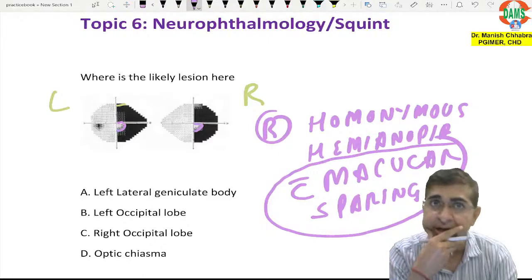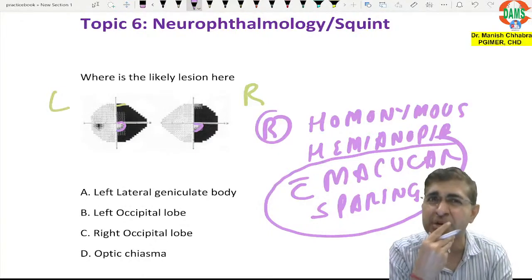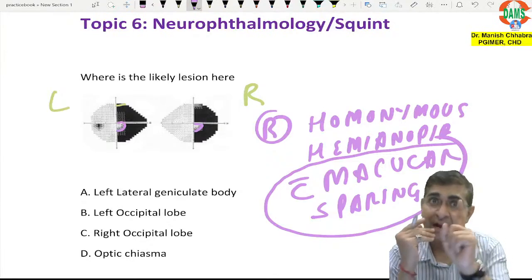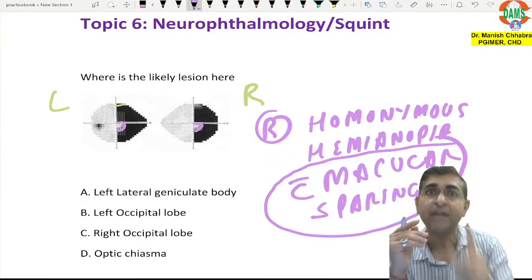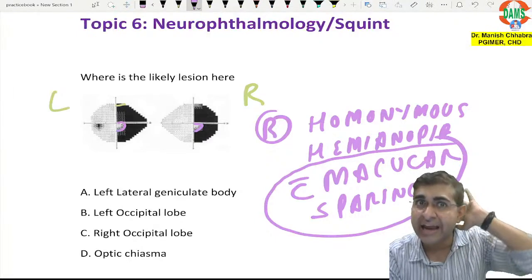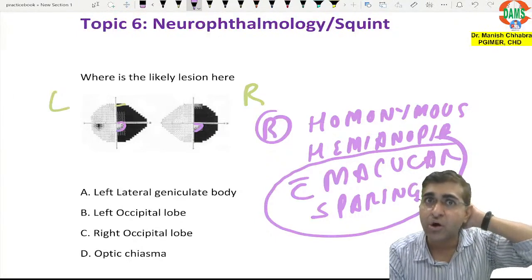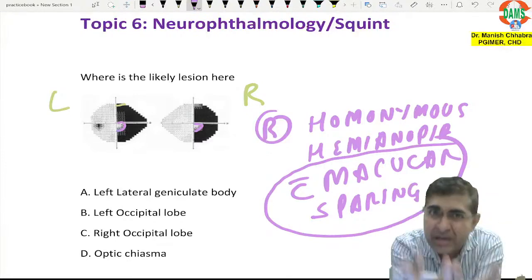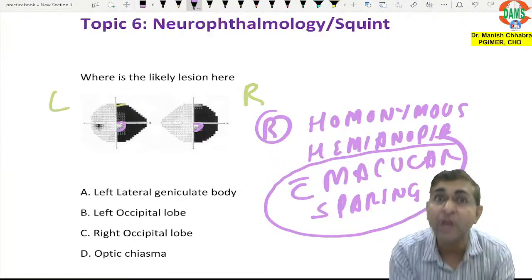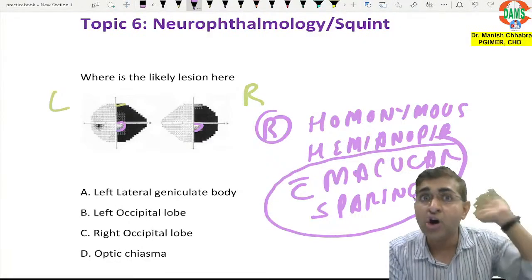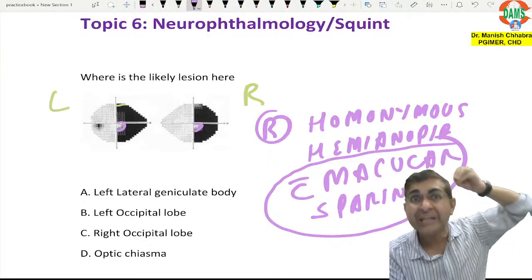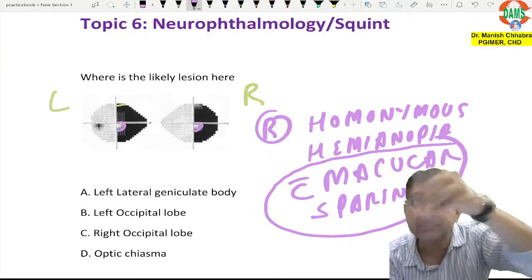Now you will say, sir, why is there macular sparing when all the fibers are getting damaged? My dear friends, you need to understand one important point: the left optic radiation fibers enter the left part of the occipital lobe, but the fibers coming from the center of the retina, the macular fibers, are going deep into the occipital lobe.